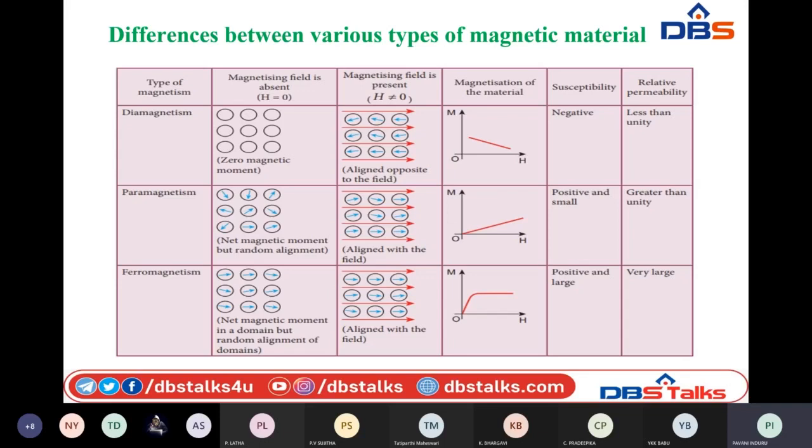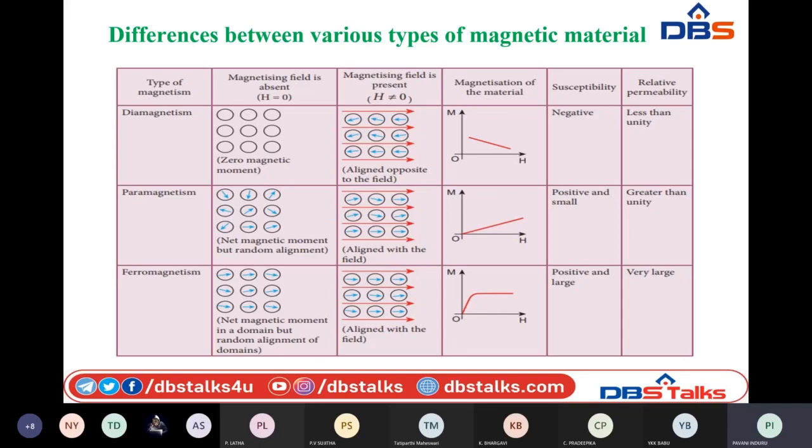Now coming to the ferromagnetic materials, all the dipoles have net dipole moment. But unlike paramagnetic materials, the net dipole moment before the application of field will not become 0. So here they try to align themselves in regular fashion, even in the absence of external magnetic field. But whenever they are kept inside the external magnetic field, they try to arrange themselves in the same direction as the applied magnetic field.